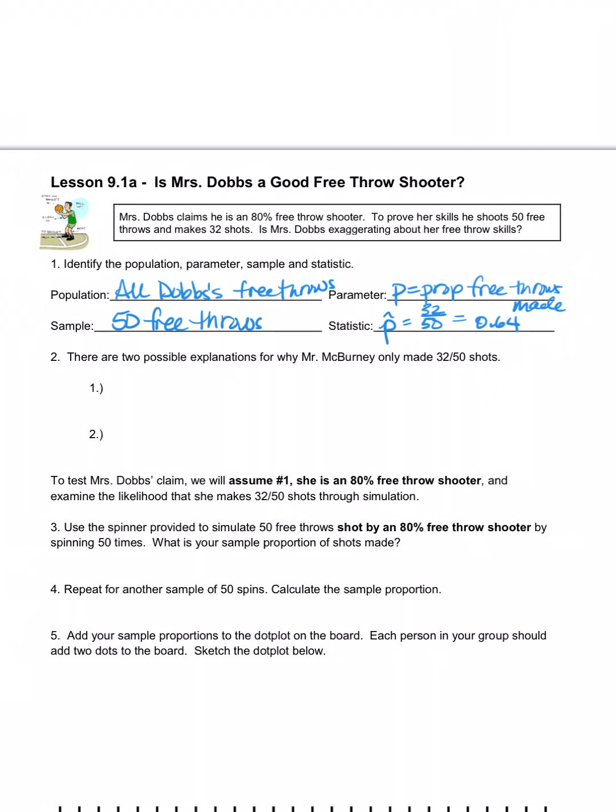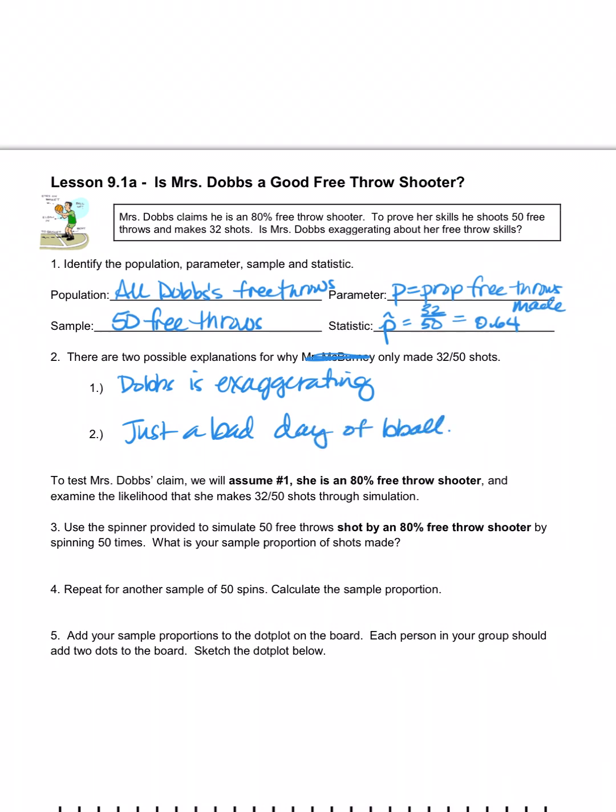Now, there's two possible logical reasons why I didn't make 80%. What's one of those reasons? I'm lying. Dobbs is exaggerating. All right. What's the other reason? Just a bad day, right? A bad day of basketball. One of those two things is true. We got to figure out which one is true.